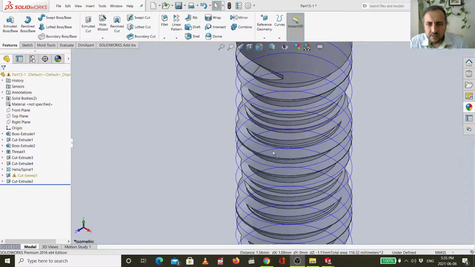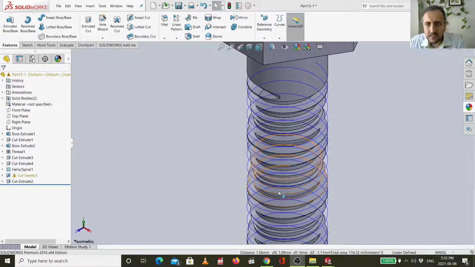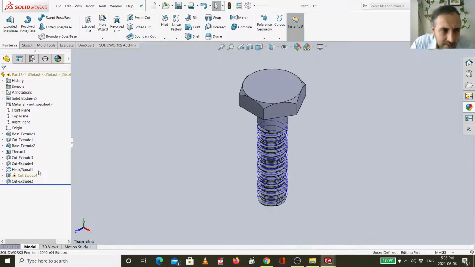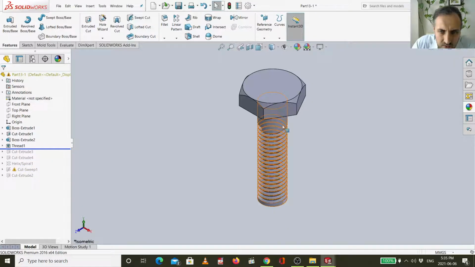Look, the part has become too messy. Why this one? Because look, after I designed the thread, SolidWorks returned this line, but actually I don't want it. I want up to here. I don't want extra. So this is the new thread. Then this is the smoothing.